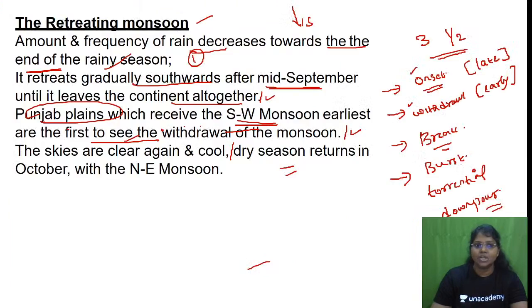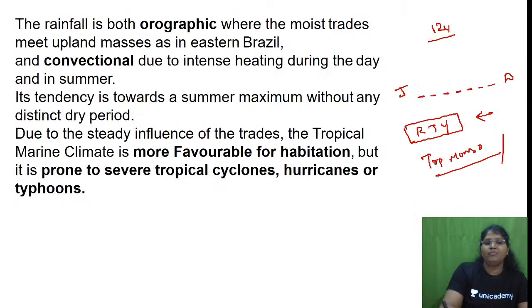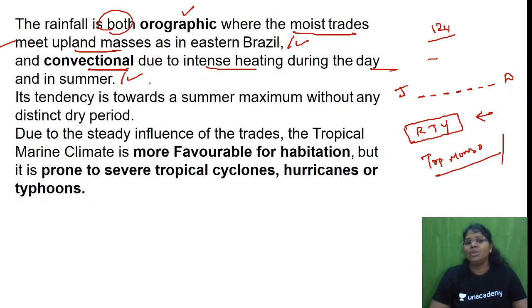Okay, tropical marine climate. What kind of rainfall do we have? It is both orographic, orographic meaning mountain, where the moist trades meet upland masses as in eastern Brazil, and convectional due to intense heating during the daytime and in summer. So we have both, with the influence of the trade winds. Convectional means intense heating. Okay, fine.